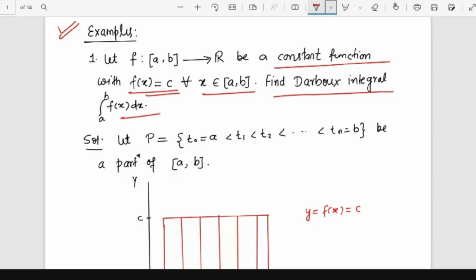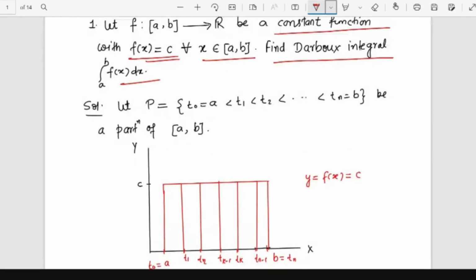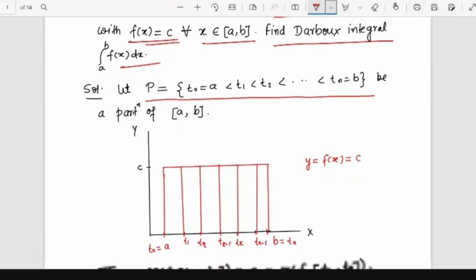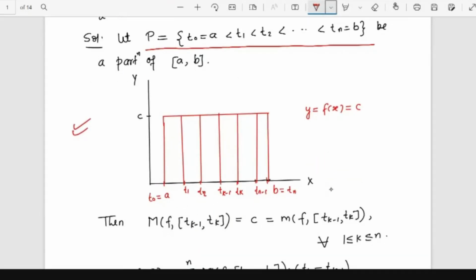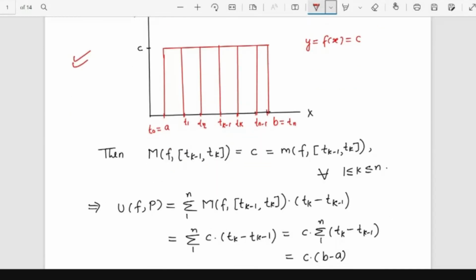Okay, so let's go for the example. I'll slow down now. I have this constant function, and I want to calculate the Darboux integral for it. First of all, I will take some partition of the interval [a,b]. I define this partition P: t0 equal to a, t1, t2, up to tn equal to b. It is a partition of [a,b]. Now I have this picture of the constant function y equal to f(x), and some partition, and corresponding to those points in the partition I have drawn vertical lines in order to construct our rectangles. Because this is a constant function, the rectangles are very clear, right? You can see it in the picture.